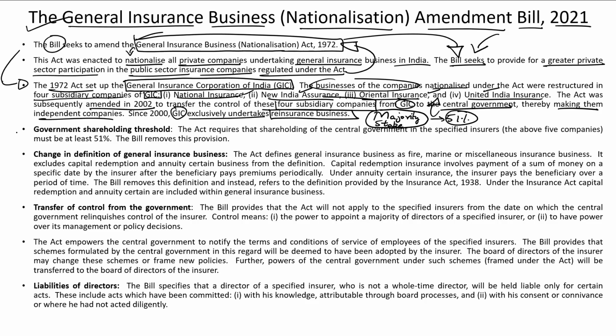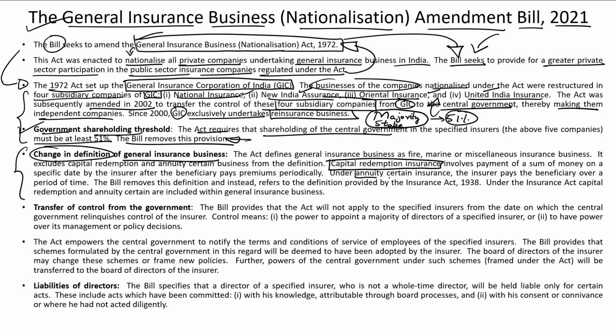But through this amendment, the government is seeking to reduce its shareholding in order to allow greater participation of the private sector. The earlier act required the government to have a minimum shareholding of 51% in these companies, but the amendment bill removes these provisions. Apart from that, it provides for a minor change in the definition of general insurance business with regard to technical terminologies such as capital redemption insurance and annuity certain insurance.